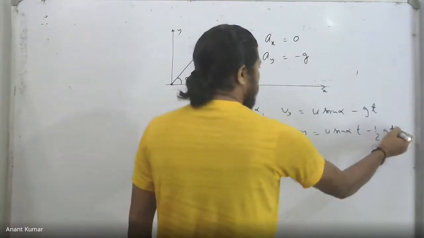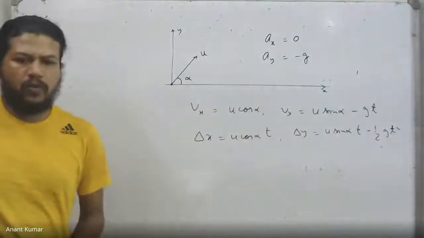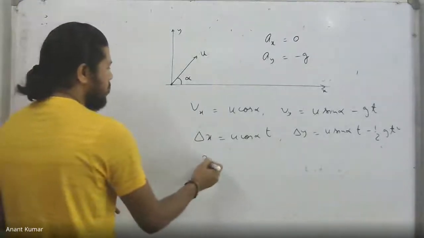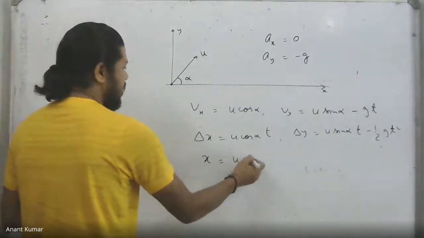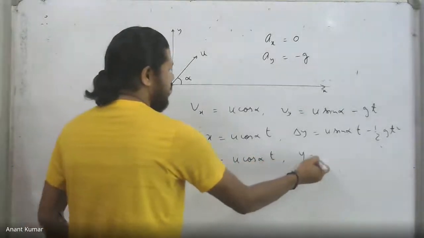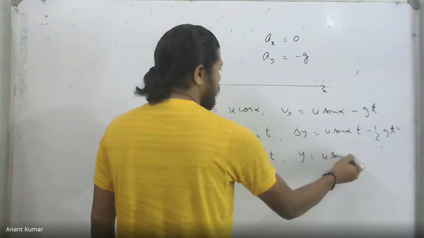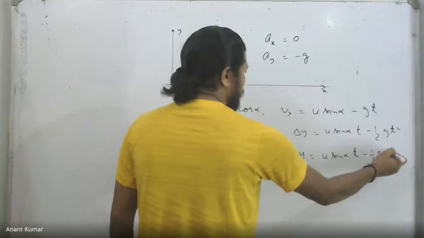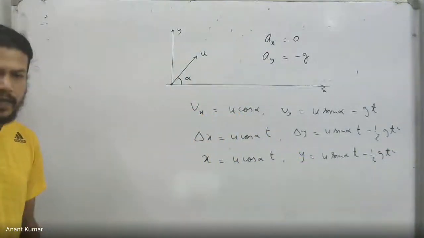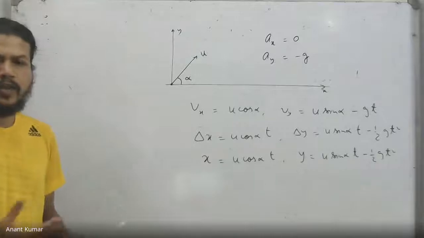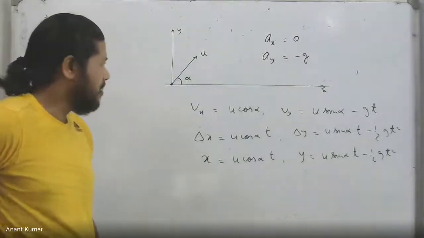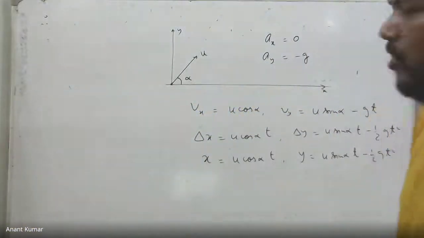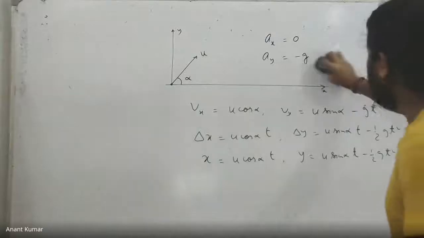Technically speaking, if I wanted the positions, I'll have to know the initial position. But in our case, the particle was projected from the origin itself, so the displacement remains the same as the position itself, and so we end up finally with the position of the object. We could therefore locate the positions of the x and the y coordinates of the particle, and therefore we can locate where the object is. It's just a recap, right? Just for the sake of some new people, if they haven't, or if you have forgotten the entire thing in any case. And this is what we have.